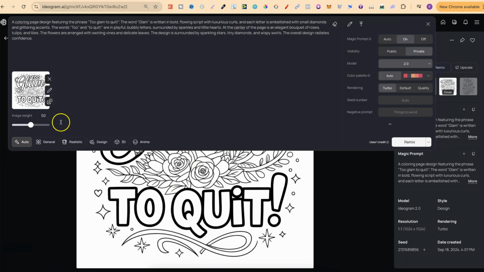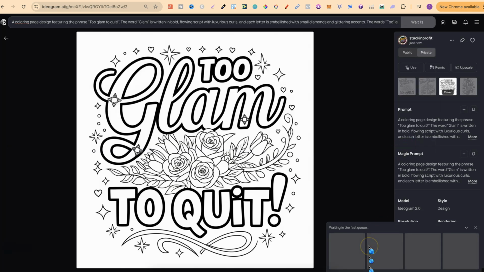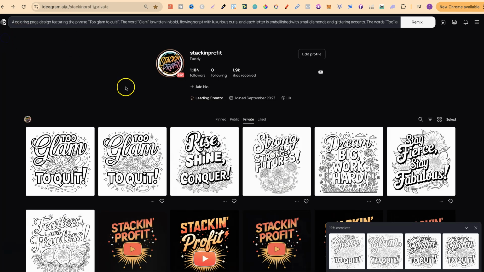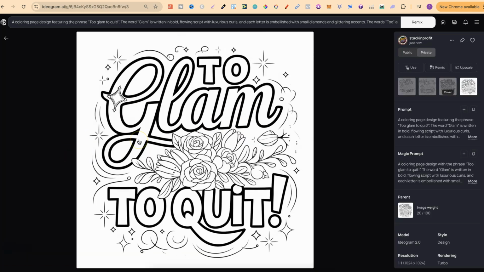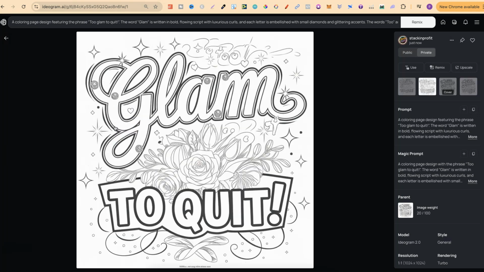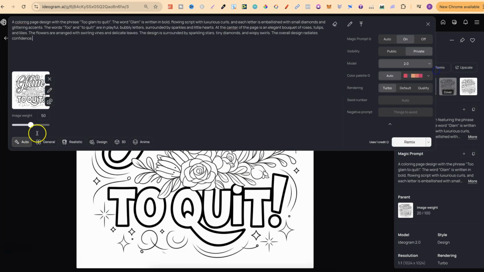Or we could use the remix feature, turn this down to around about 20, use magic prompt on, and now we're going to remix. Now what that's going to do is use this as a base, so we're going to get a very similar page, but with variations. So now if we take a look, it's still got them on there. I don't want that. It looks a bit better on this one. This one I could actually completely edit out because it's not touching the sides, so I would probably keep that one.